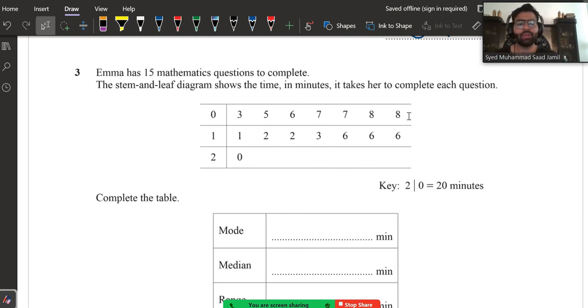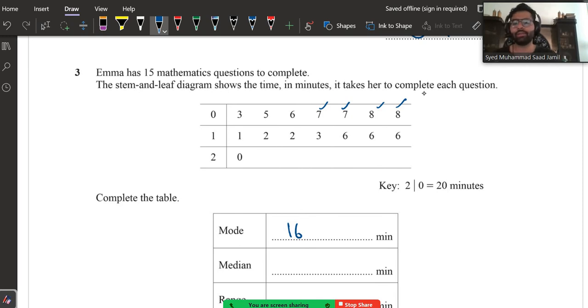Now it's asking you to find the mode. Mode is basically the highest occurring number, the number which has the highest frequency, which comes the most number of times. So let's see. 3, 5, 6, 7 is coming twice, 8 is coming twice, okay, 11, 12 is also coming twice, 13, 16, 16, 16. 16 is coming thrice. 16 is the number that is coming the most frequent number of times. So we will just write 16.